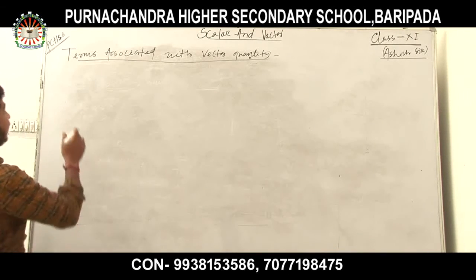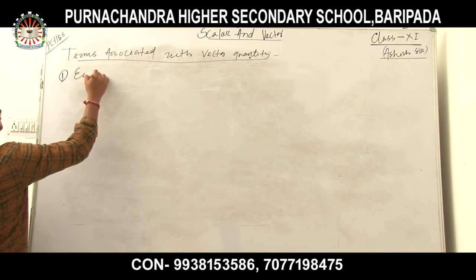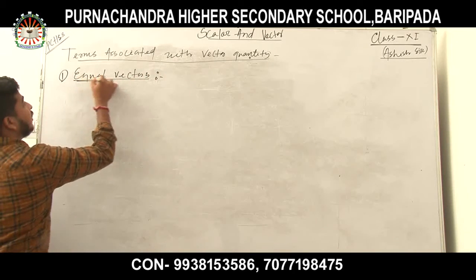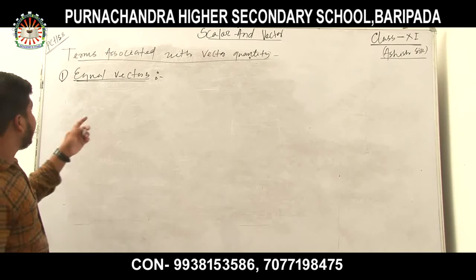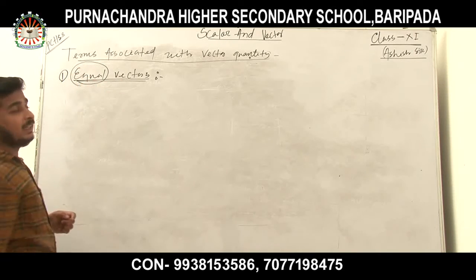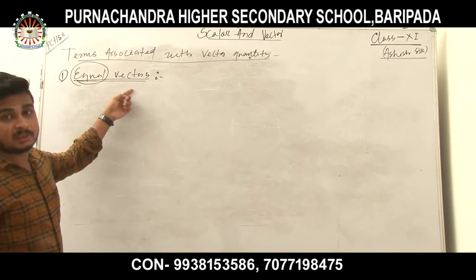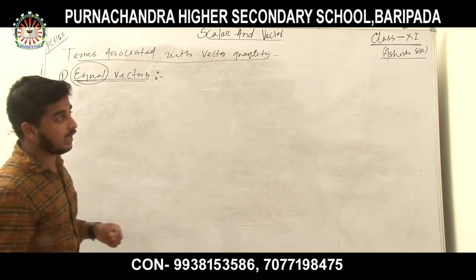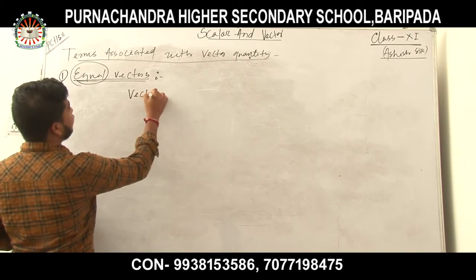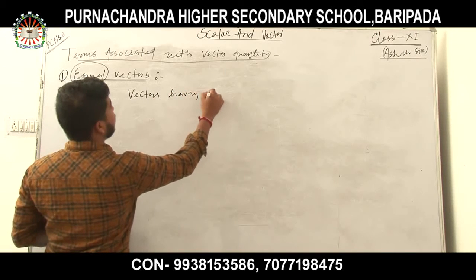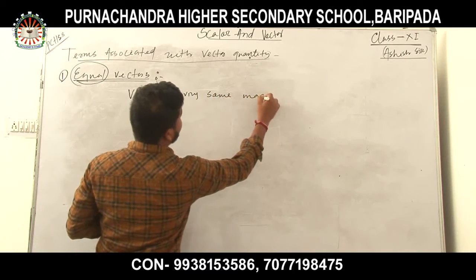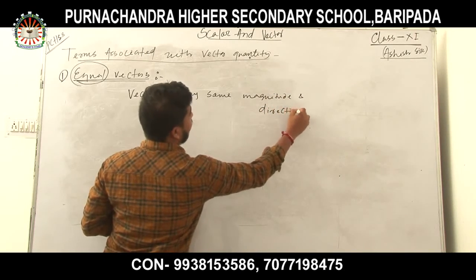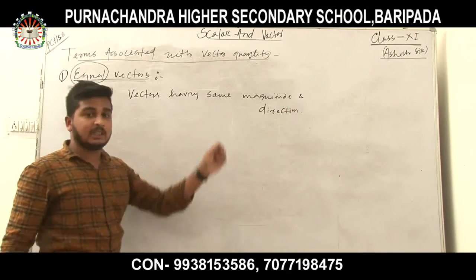Okay. So first point, what is equal vectors? The word equal itself represents that equal vectors have the same magnitude and the same direction. Vectors having same magnitude and same direction.